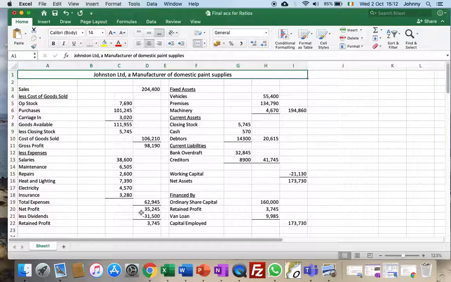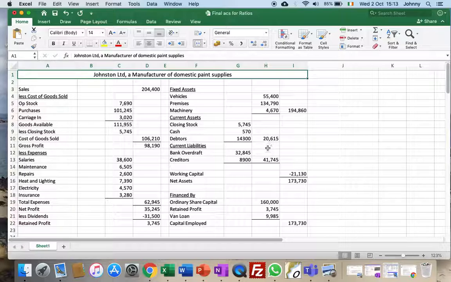It's just this is €35,245. This is how much money we've made after a year's work. Your balance sheet, on the other hand, shows what the business is worth. So the net assets, so this is the fixed assets. These are long-term things we have that will last many years.